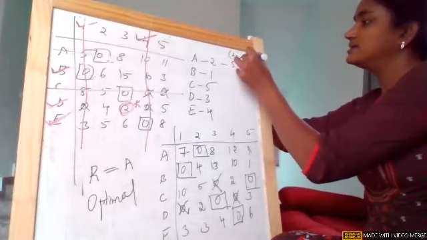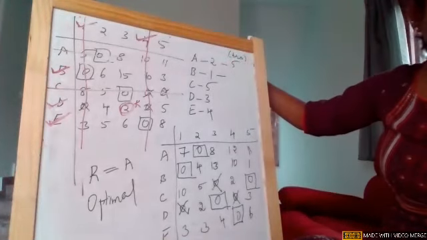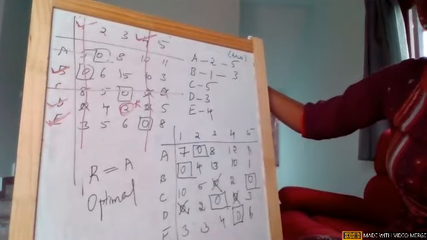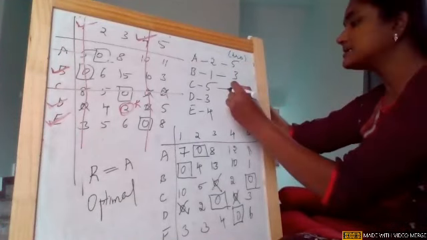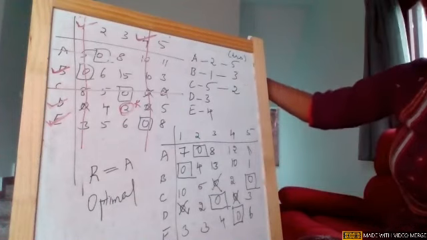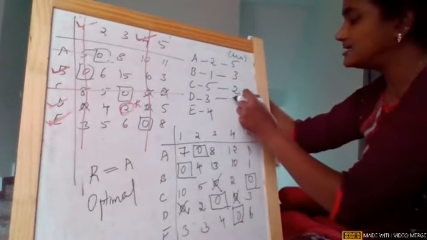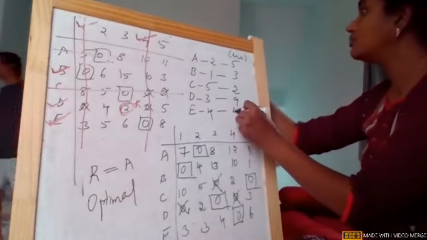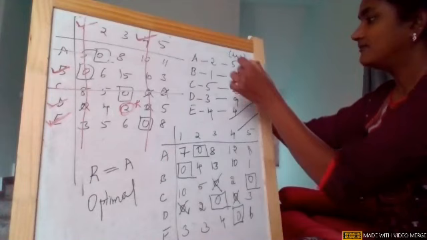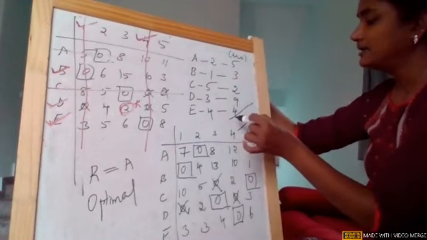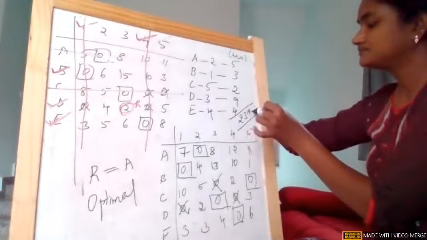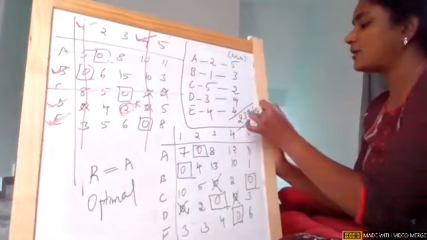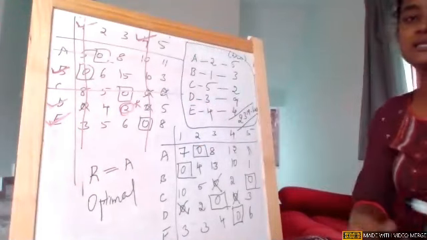This is in hours, girls. Combination of B1, the duration is 3 hours. Combination of C5, the duration is 2 hours. And combination of D3, I'm going back to the cost matrix, girls, it is 9, and E4, it is 4. So the total duration is 5, 8, 10, 19, 23 hours. 23, yes. So this will be your assignment problem solution. Without this, your problem is incomplete.